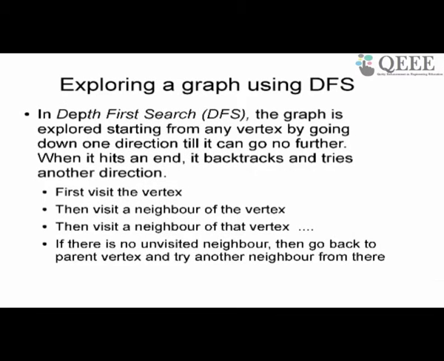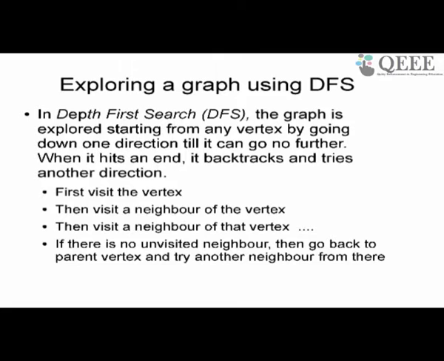How is depth first search different from breadth first search? In depth first search, you explore the graph not level by level as you did in BFS, but depth first. What does it mean? You take a vertex, take a neighbor of that vertex, visit it, then instead of visiting all the neighbors of the first node, you take this neighbor which you found, take a neighbor of that node, visit it, take a neighbor of that node, visit it, and go on. So you are going depth first, which means you are going in one direction.